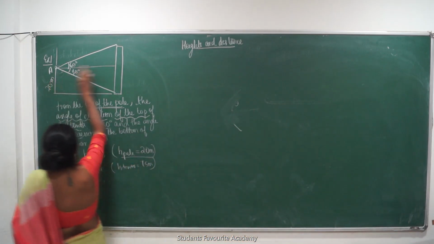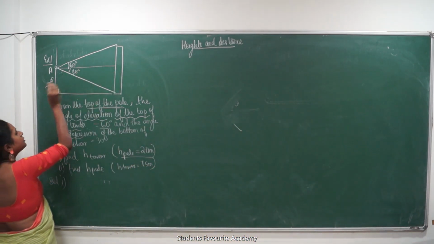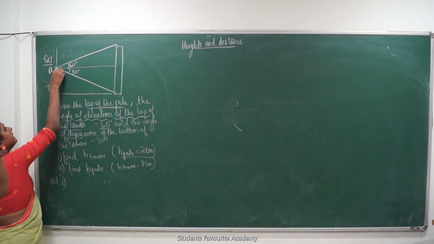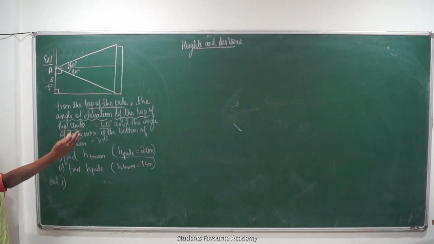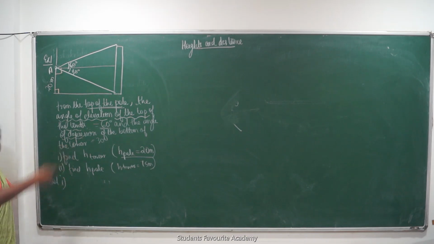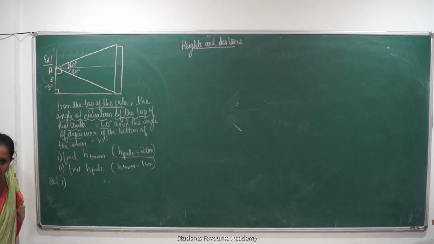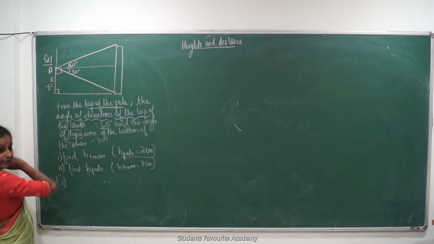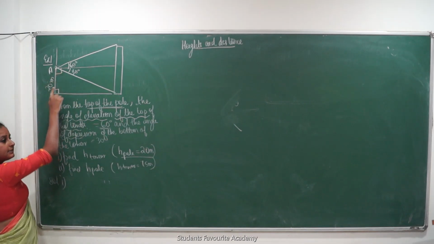If the line of sight is parallel to the ground and these are vertical, so this is 90 degrees, this is also 90 degrees or not? Line of sight सीधा देख रहे हैं ना अपन, ऊपर नीचे कहीं भी जा रहे हैं, थीटा बन जा रहा है. तो line of sight और ground दोनों same level पे है कि नहीं? Same level मतलब same inclination पे है कि नहीं? So both are 90 degrees, both are parallel to each other.